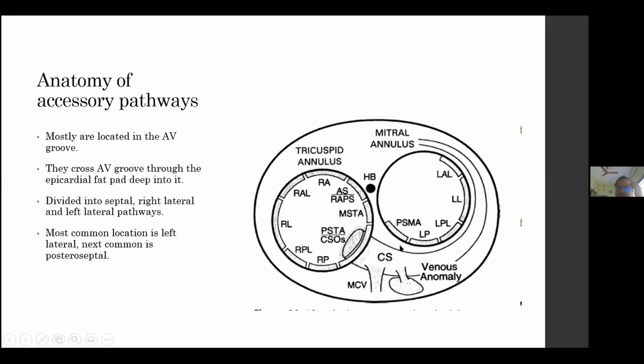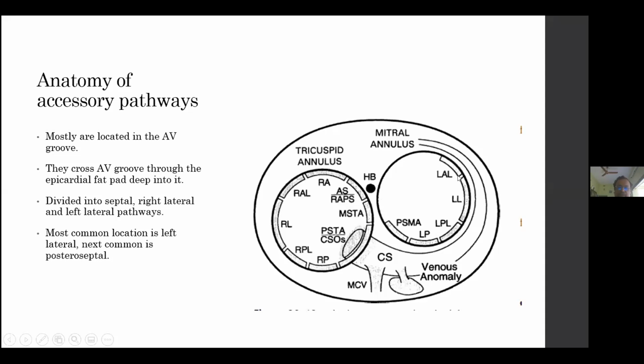Though it is called posteroseptal, the septum plays little role here because there is no true septum here. Truly septal pathways are the mid-septal pathways, which are present here, and the anteroseptal pathways are related to the apex of the Cox triangle. So these are the anteroseptal pathways. Also, pathways can be left-sided mid-septal pathways.